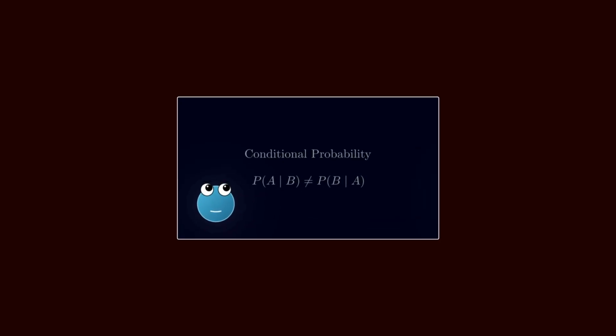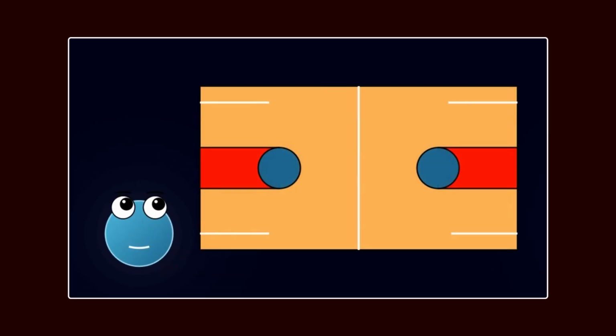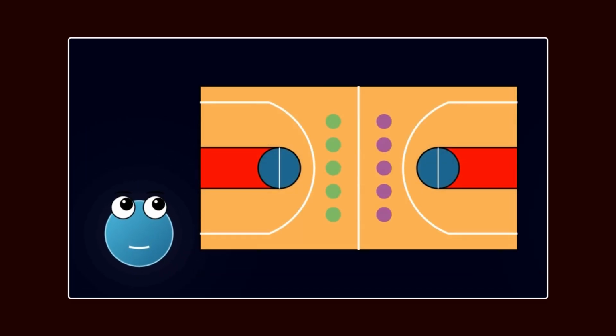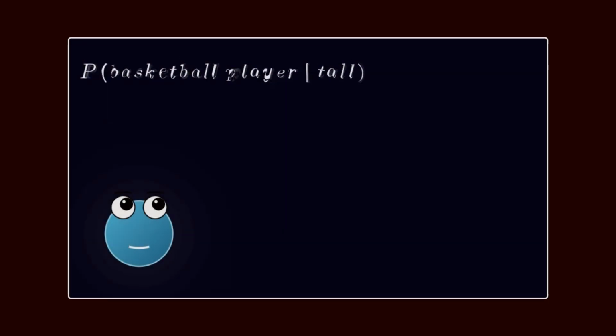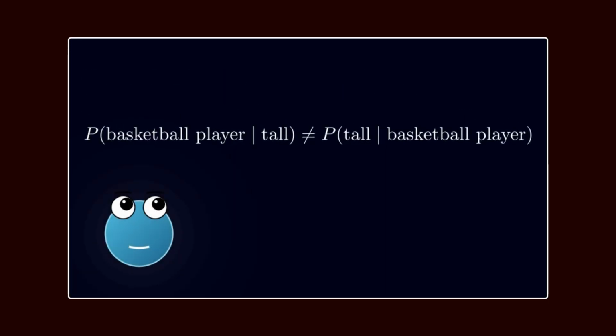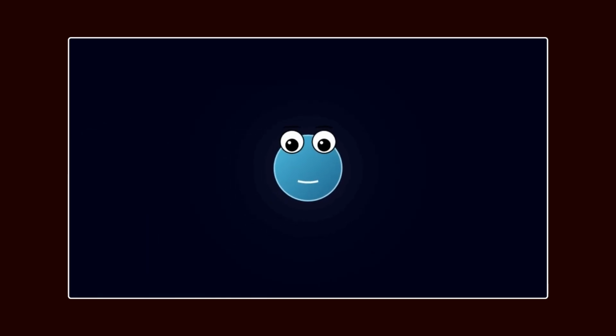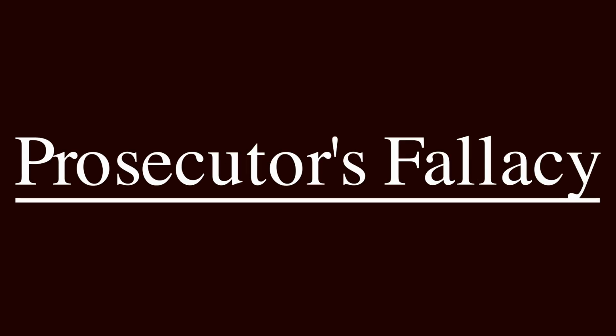So we saw earlier with the basketball example that conditional probabilities are not equivalent when they're switched. The example that I used was that the probability of being tall, given that you are a basketball player, is much higher than the probability of being a basketball player, given that you're tall. And I don't believe I mentioned it in that video, but there's a name for this idea. It's something known as the Prosecutor's Fallacy.